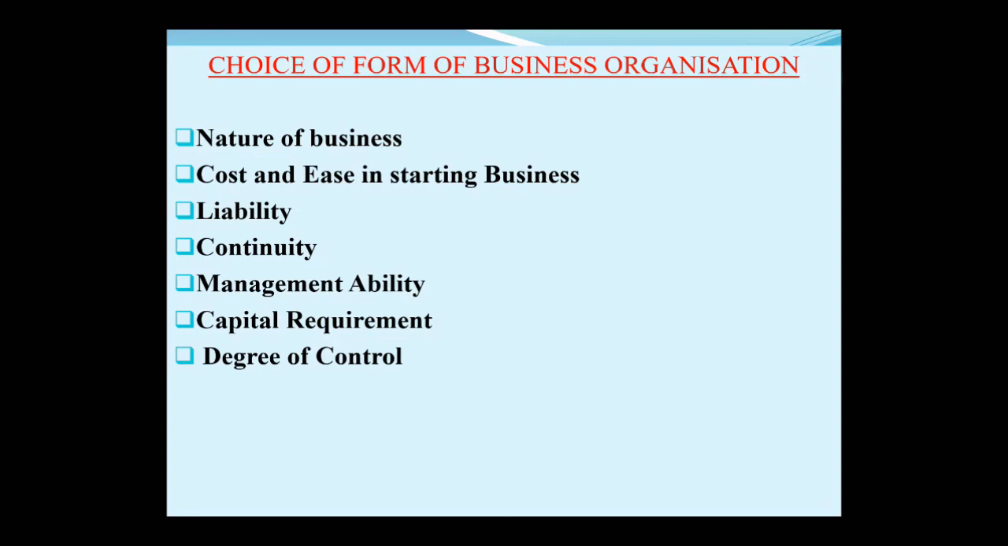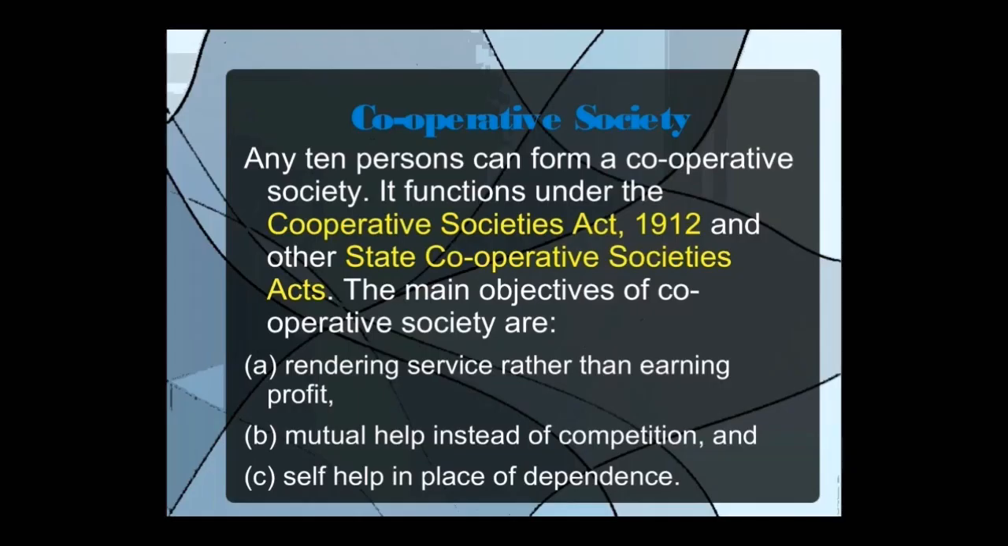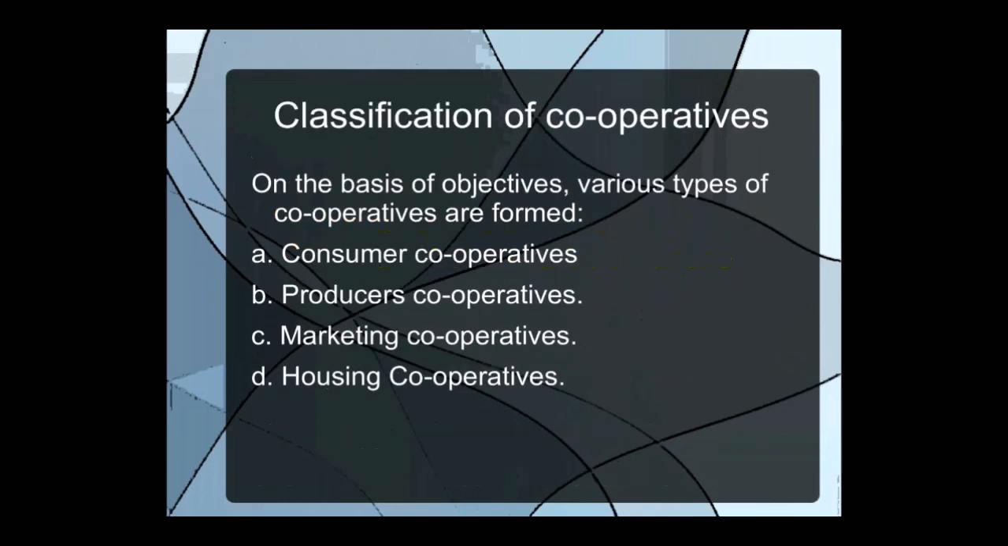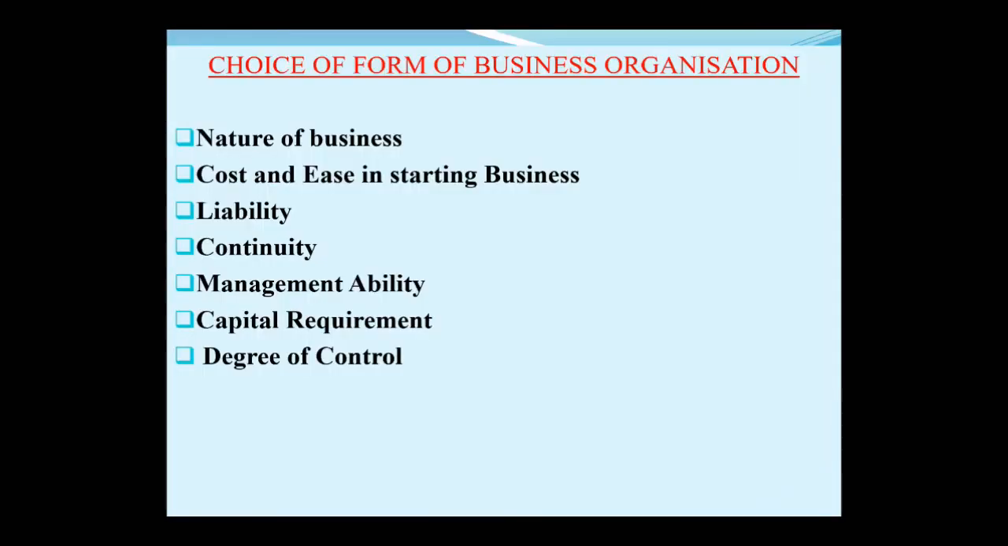Then degree of control. Again, this is also an important point. When anybody wants to start a business, or any firm wants to start a business, they will see whether they want to have complete control over the business, or whether they don't care if control is diluted or not. Suppose if complete control is required, then sole trade is the best form. But if they don't care about dilution, whether owners are more, company form can also be selected. So degree of control has also to be taken into view before starting the business.